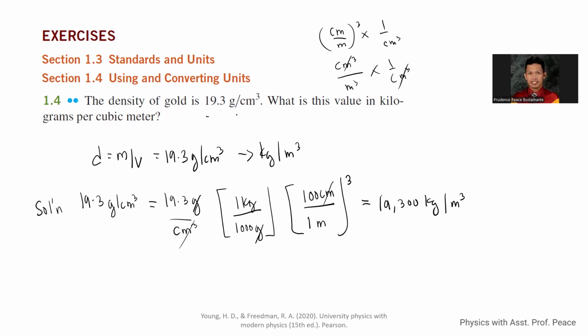In three significant figures, this will become 1.93, so 1, 2, 3, times 10 to the 4 kilograms per cubic meter. That is the density of gold in kilograms per cubic meter.